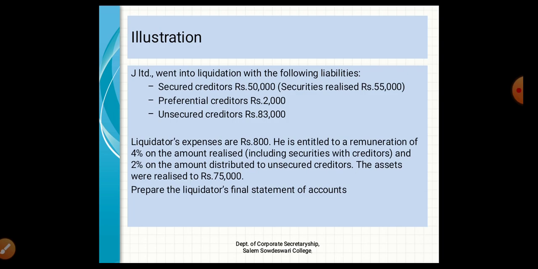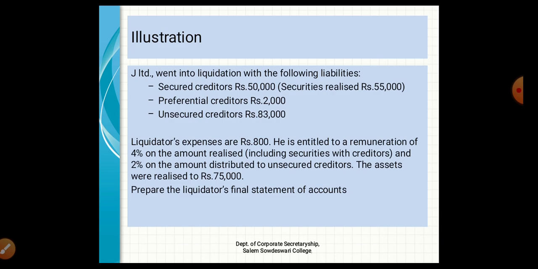Preferential creditors rupees 2,000, unsecured creditors rupees 83,000, and liquidator's expenses for the liquidation come to rupees 800, and the liquidator is entitled to a remuneration of 4% on the amount realized, including securities with creditors. So we need to give 4% not only for asset realized but also for the secured creditors too, and 2% on the amount distributed to unsecured creditors.